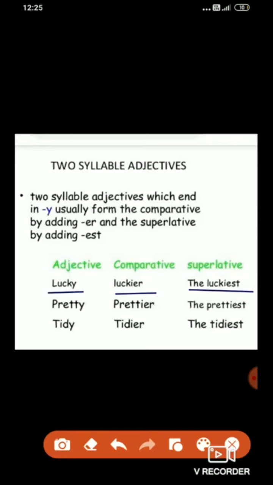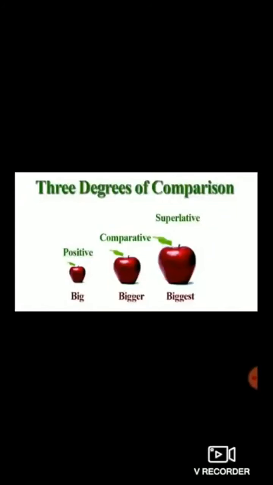Clear students? Understood the degrees of comparison: positive, comparative and superlative degree. I hope you have understood these three degrees of comparison very well.